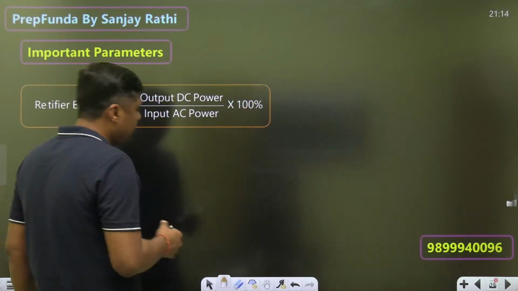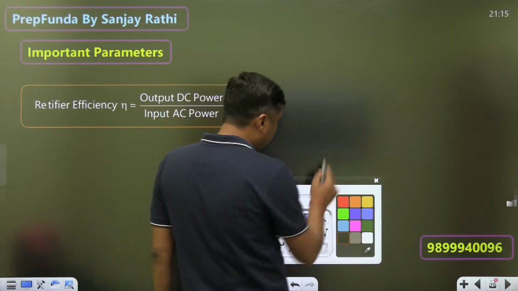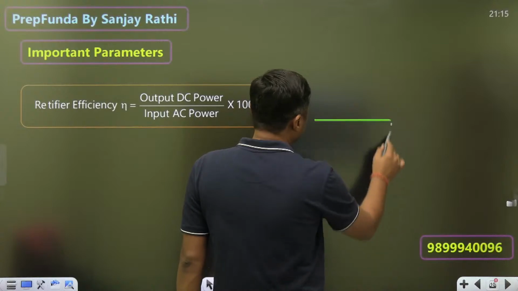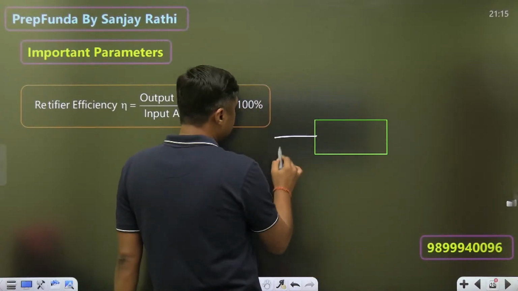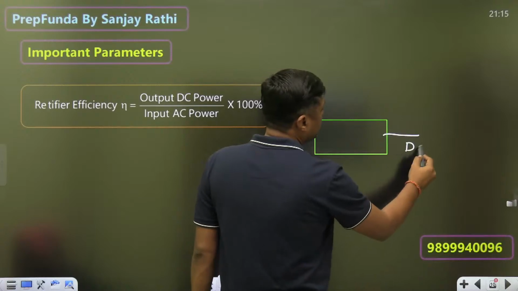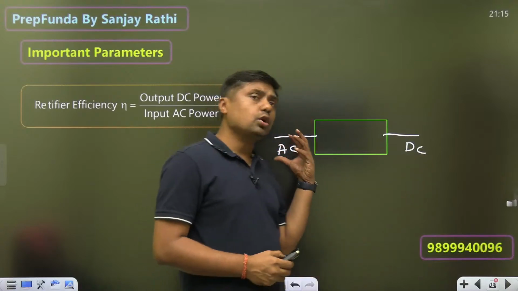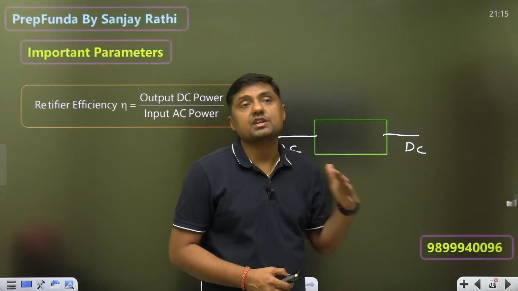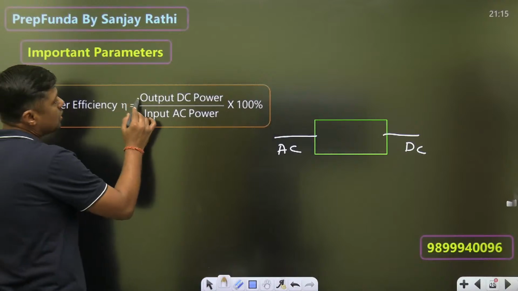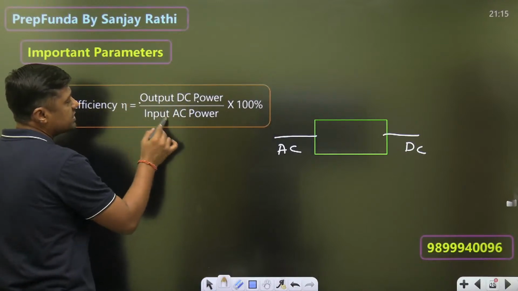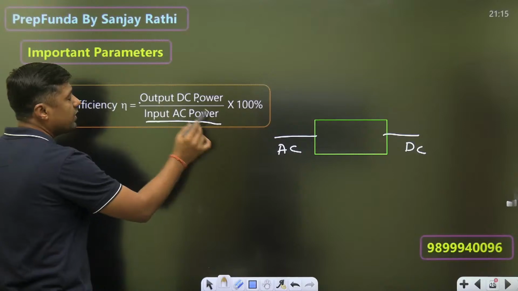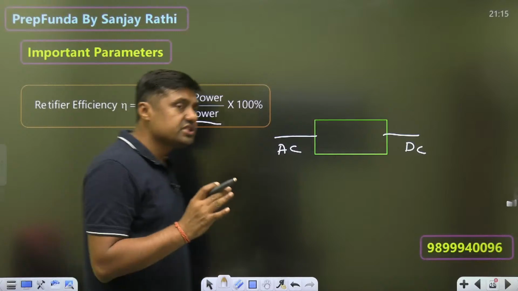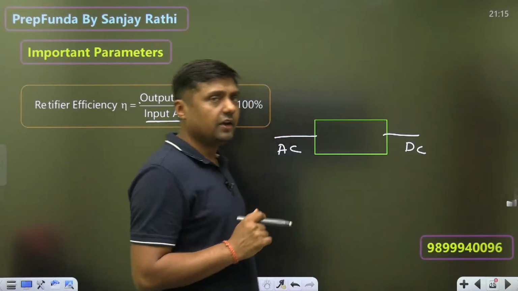What is the meaning of the rectifier efficiency? Actually we are giving an AC signal and the rectifier will convert it into DC. So how much percent of AC power is converted into DC? That is called rectifier efficiency. So rectifier efficiency means output DC power upon input AC power. How much percent of input AC power is converted into DC power, that is called rectifier efficiency. Okay, this is one term that will come: efficiency.